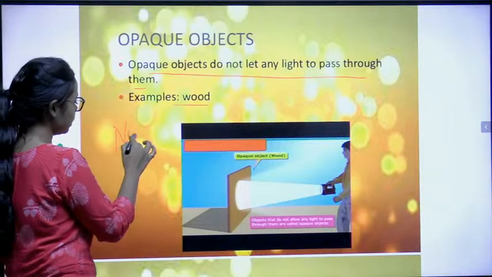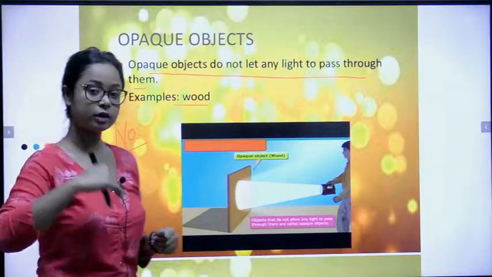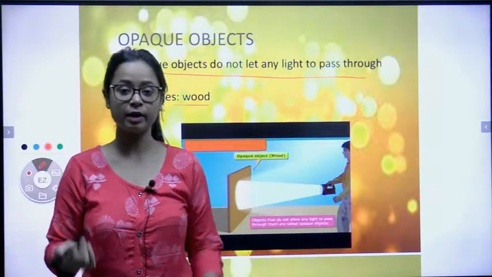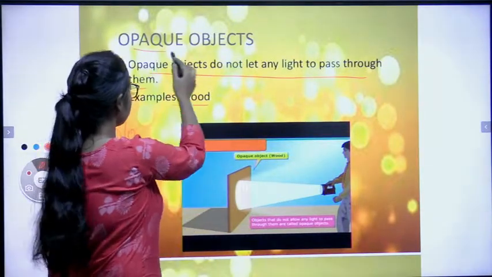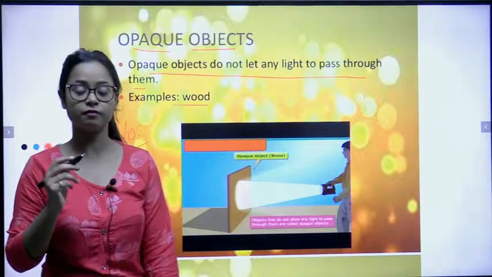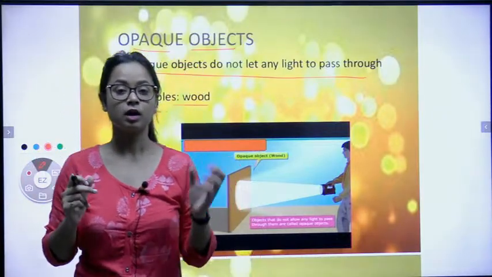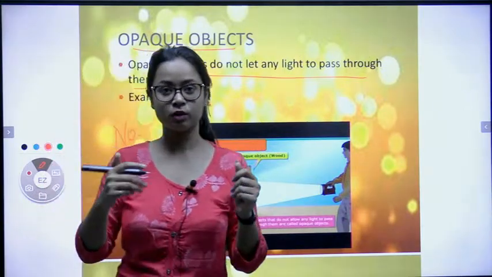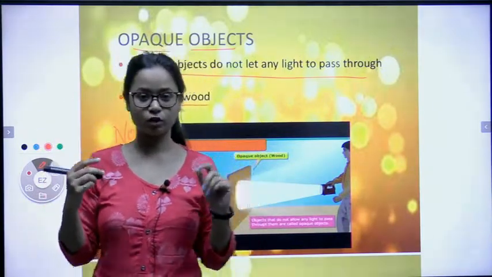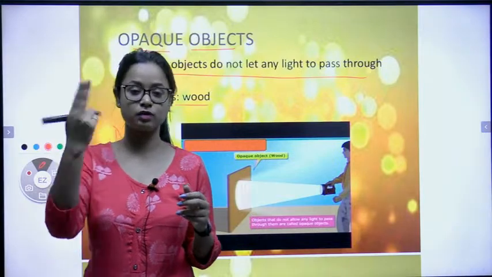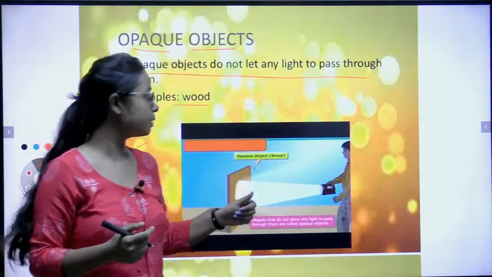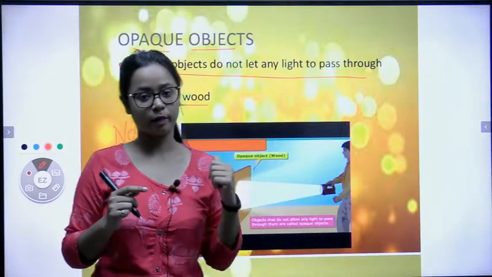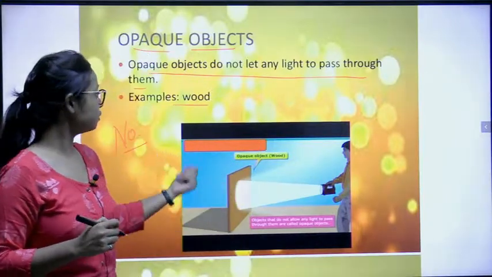I cannot see the things behind that book. Why? Because it is an opaque object, which does not allow light to pass through it. So that is an example of an opaque object.